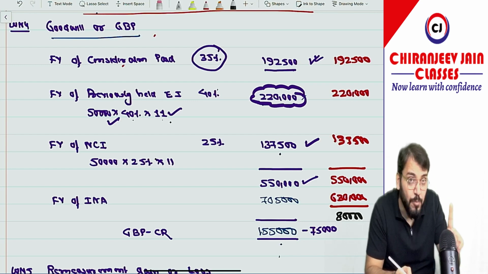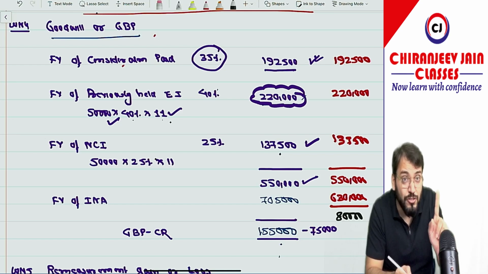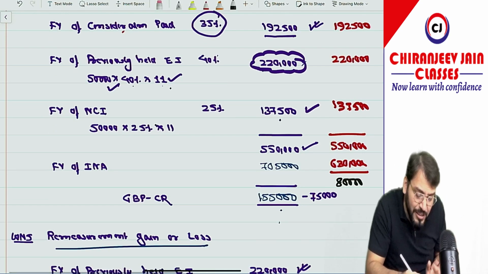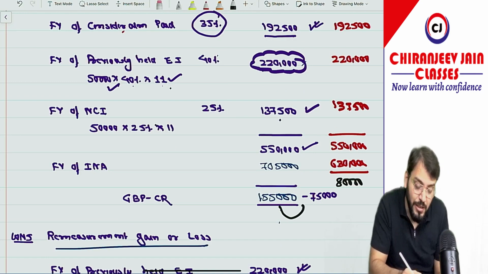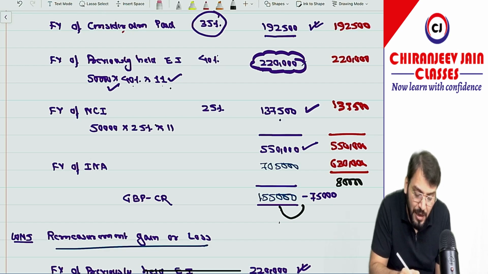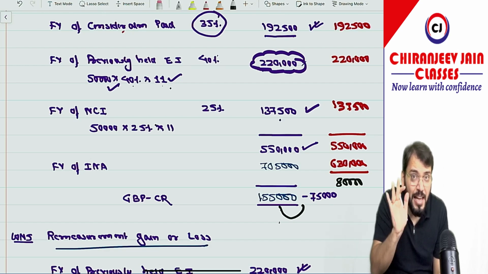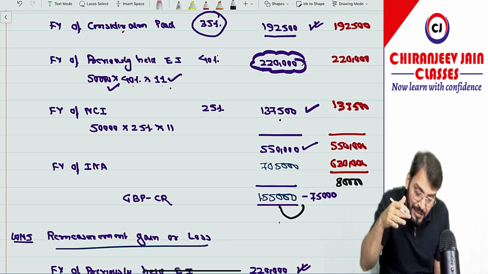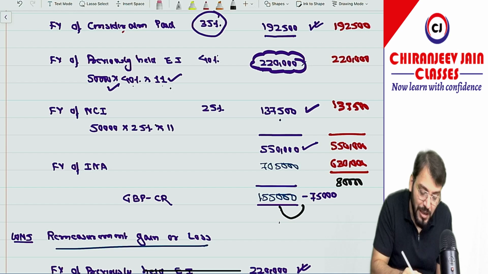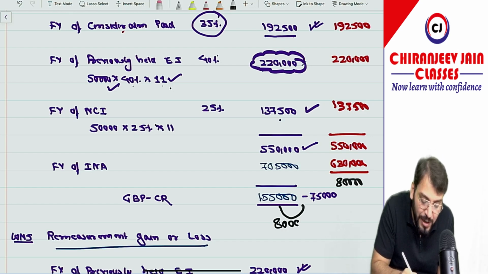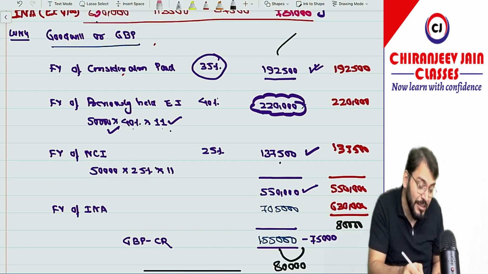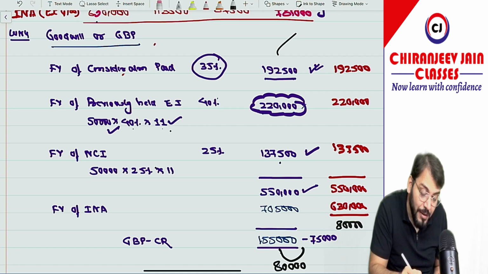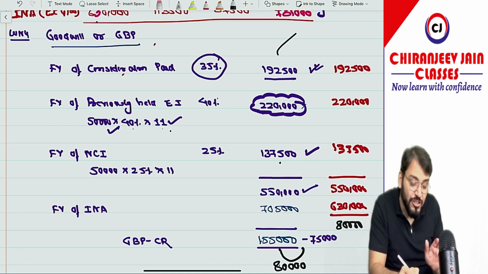Understood? So from my point of view, this is one area where they should correct it. Correct? So I will say you follow this only, because this is the correct one. The presentation should be correct. Of course ICAI will understand this, and ICAI will 100% correct this point in their next solution. Understood? So this should be 80,000. Have you understood this point? But whether this is the correct method, whether you should take the fair value of INA including goodwill, just try to understand.